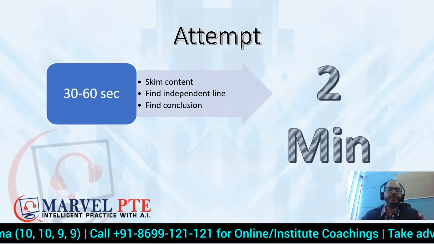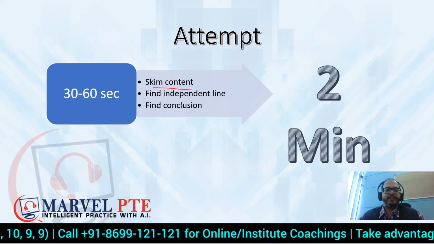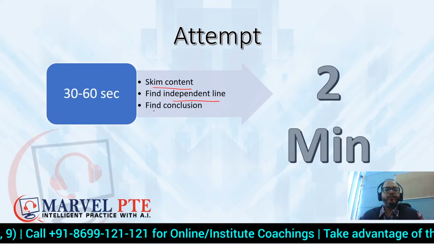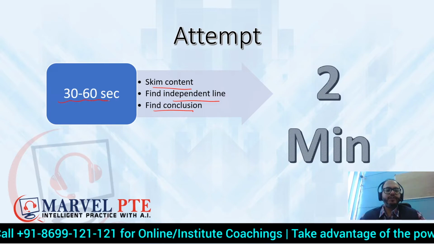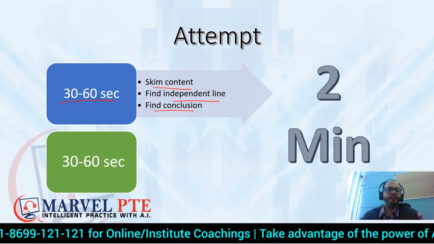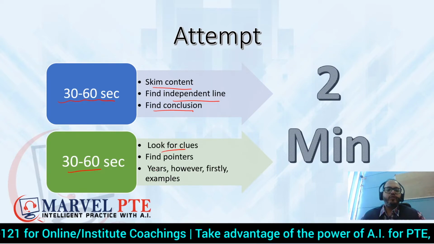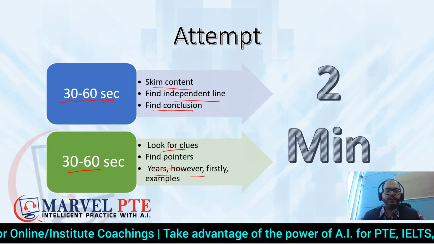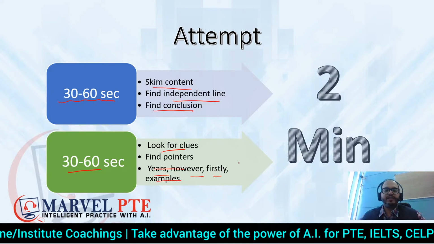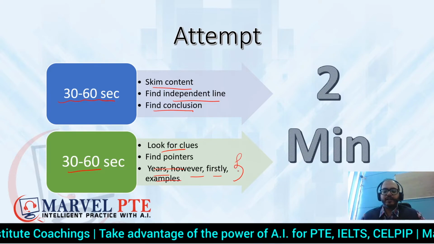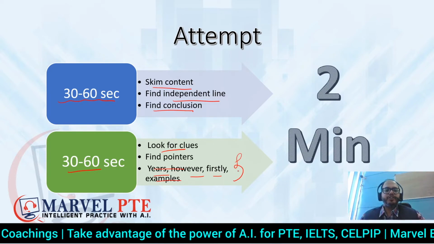आपने first 2 minutes में क्या करना है? You have to skim the content, you have to find an independent line, you have to find conclusion within first 30 to 60 seconds, और उसके बाद जो आपके पास remaining time बच जाता है, what you have to do, you have to look for clues, you have to find pointers, years, however, firstly examples. These are some clues जिससे आपको पेयरिंग का पता चलता है, and you have to pay attention to pairing.